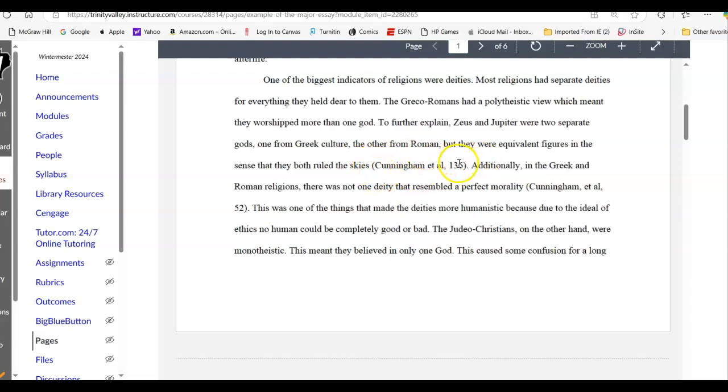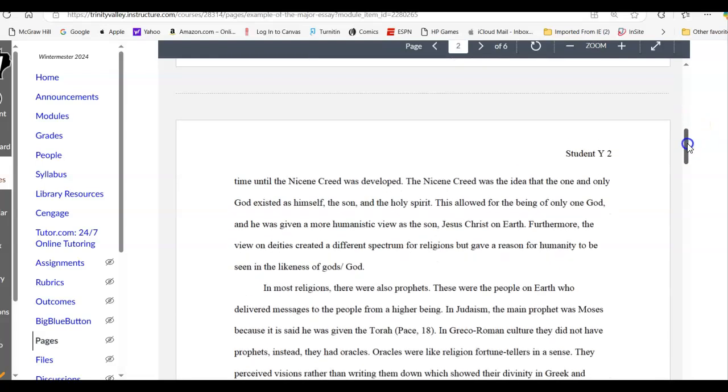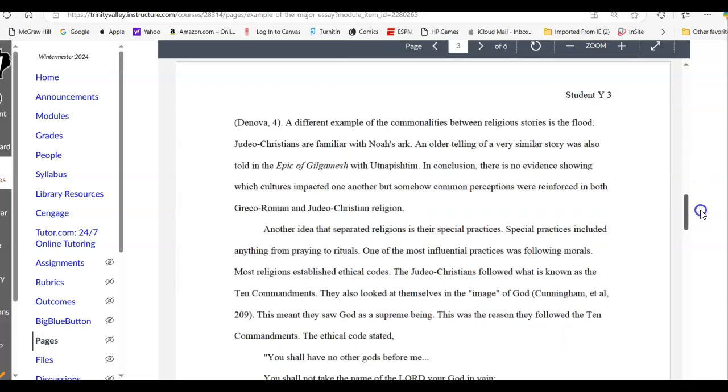Again, because it's in parentheses. You put the name of the person. In the case of the textbook, you put the page number, close your parentheses, and you put your period, ending your sentence after the citation. The citation is considered the end of the sentence. You'll notice that's done throughout this essay.